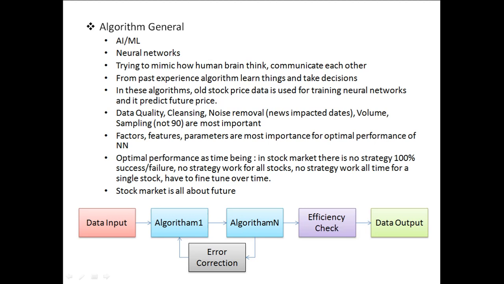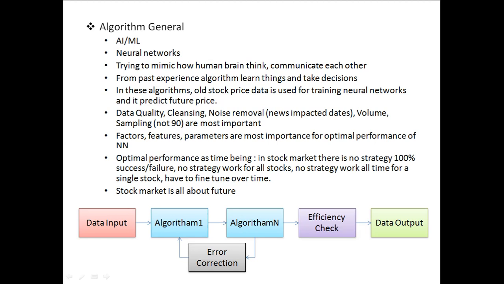And the most important thing in the stock market is that there is no strategy or algorithm which works 100 percent, and there is also no strategy which is a 100% failure. If it were 100% failure, we could just do the opposite, so that it would be 100% success. And there is no strategy which works for all stocks. Suppose we have built a strategy for Nifty 50 or Reliance, that strategy may not work for other stocks like HDFC or ICICI or TCS. And that strategy may not work all the time, even if it is built for a single stock.